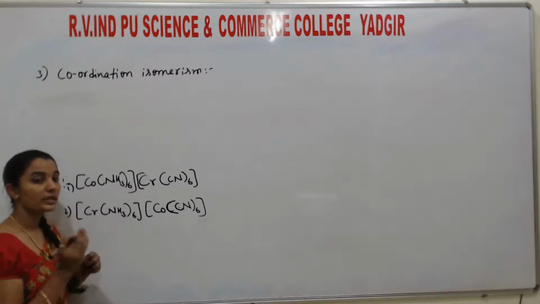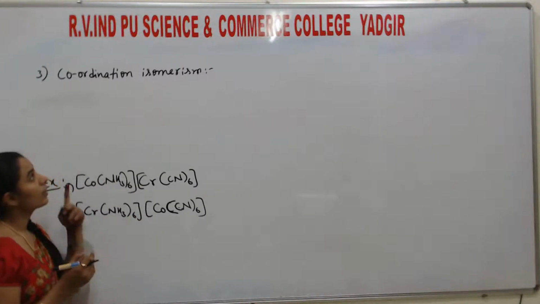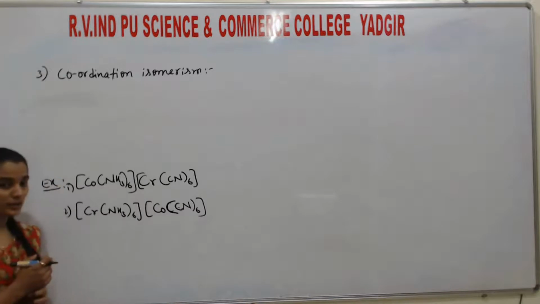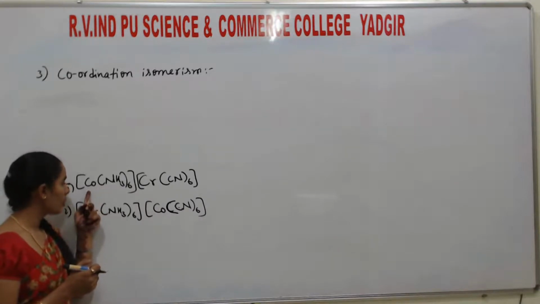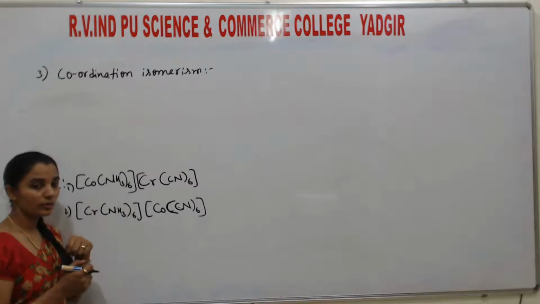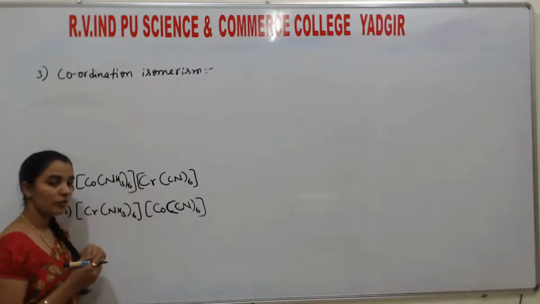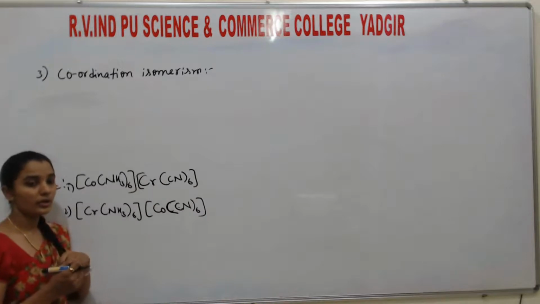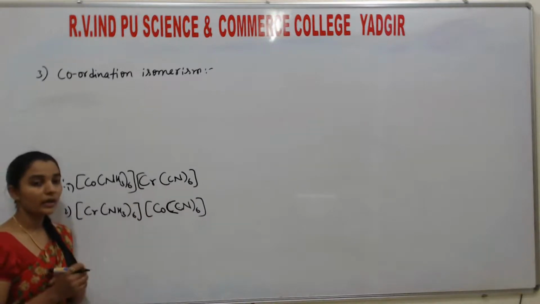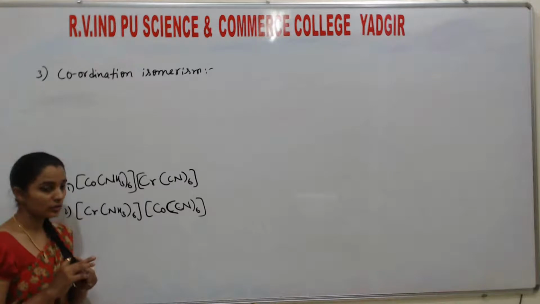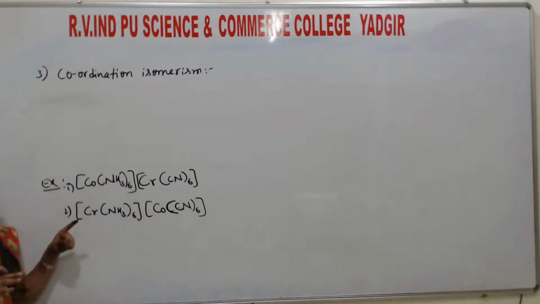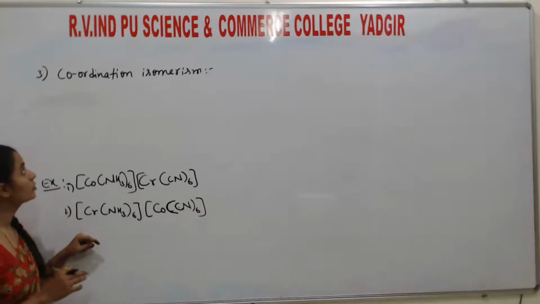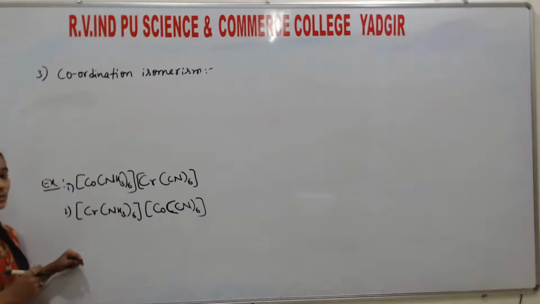So this type of interchange results in coordination isomerism. Here the coordination of the cobalt is 6, but it is coordinated to neutral molecules. The coordination of the chromium is also 6, but the nature of the coordinate bond here is ionic. Understood? So this type of compound shows coordination isomerism.